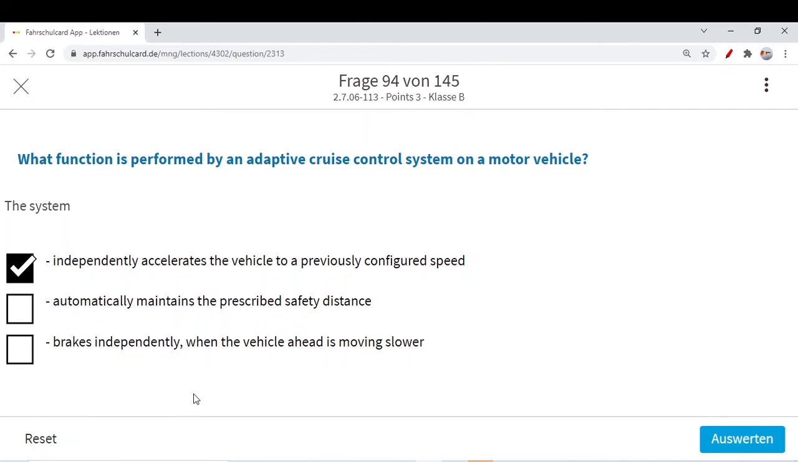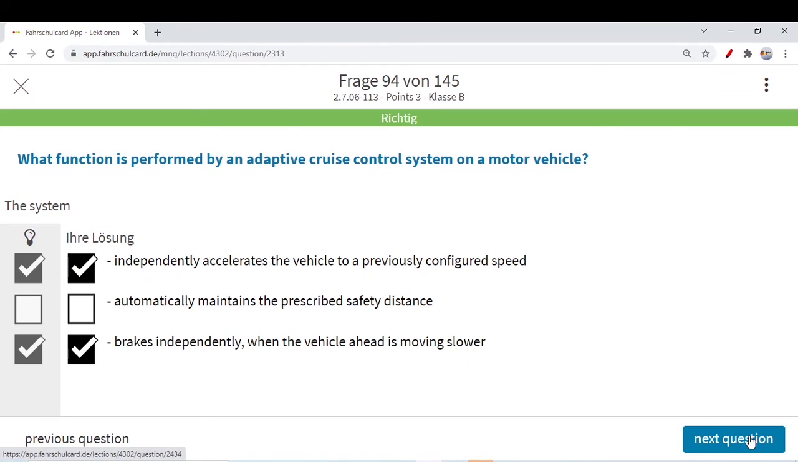Brake independently when the vehicle ahead is moving slower. Yes, if the vehicle ahead is moving slower, it will brake independently to maintain the safety distance, but not the prescribed. Prescribed is different on different roads. So the adaptive cruise control system never knows which distance on which road. Anyhow, these two options are correct.